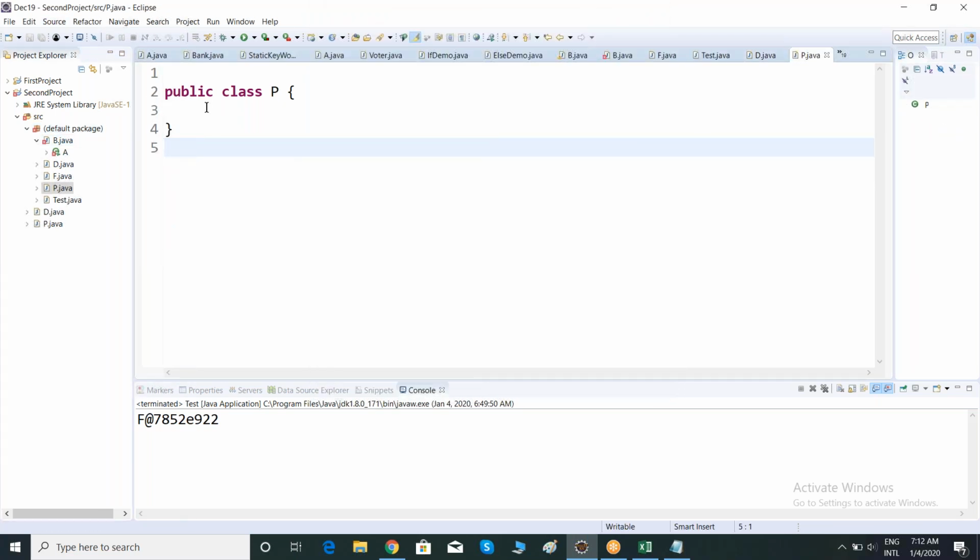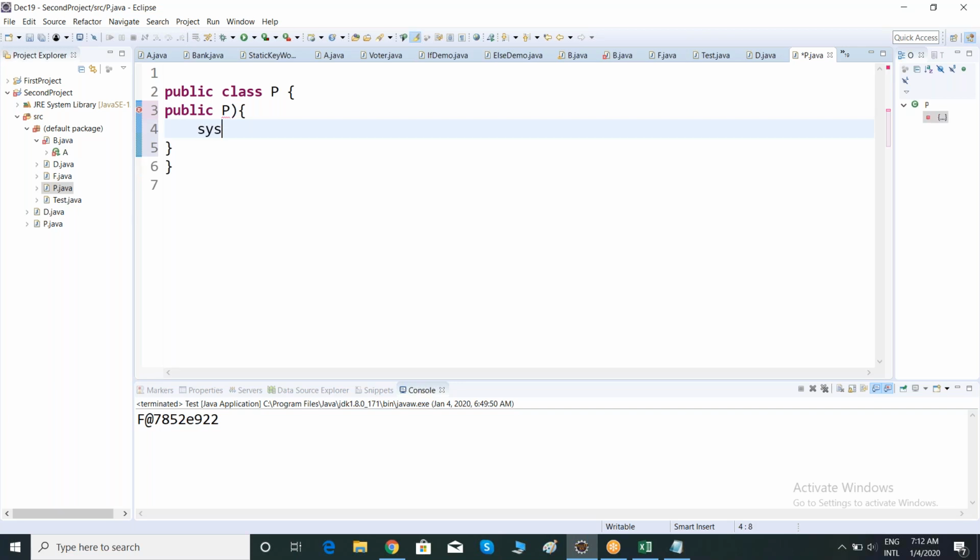See here, inside this P class, I am having a public constructor named P, right? System.out.println: this is a P class constructor. That is, the P class default constructor.